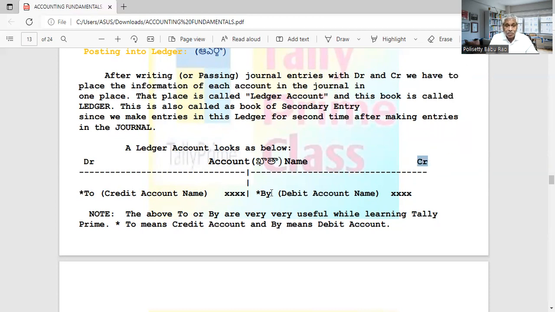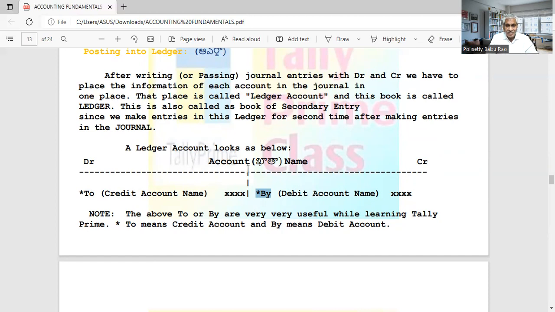On the credit side, we start with "By." Debit side "To," credit side "By," not DR. On the credit side we start with "By," and we have to write the debit account name. What is the other account? It will be the debit account. So the debit account name we have to write, and write the amount here.